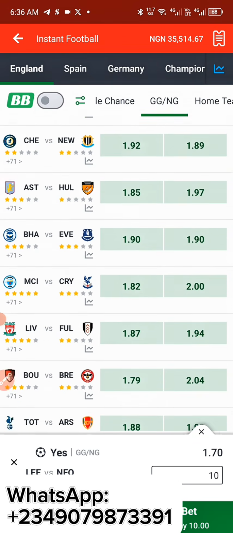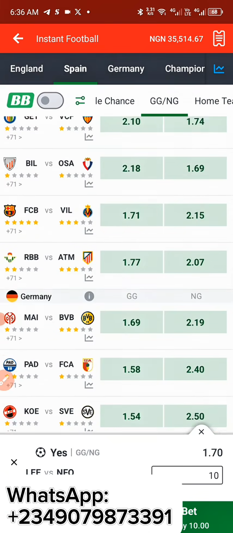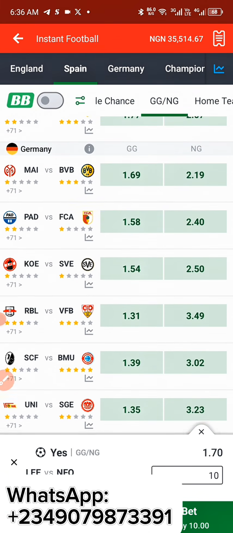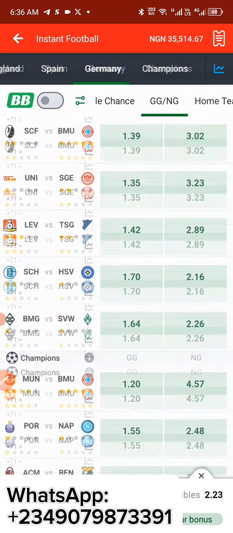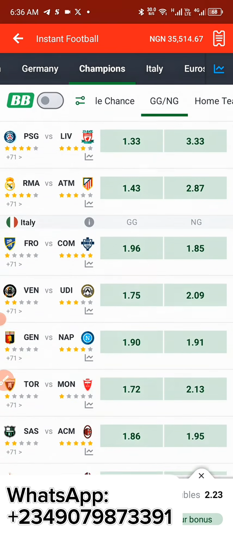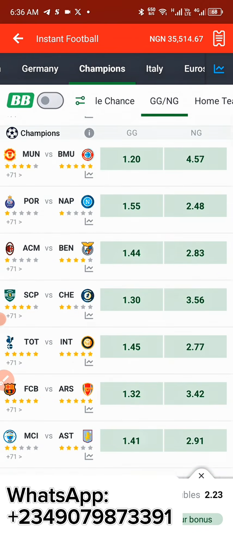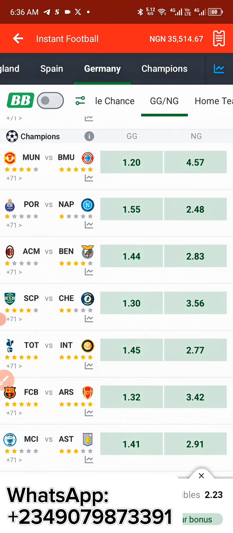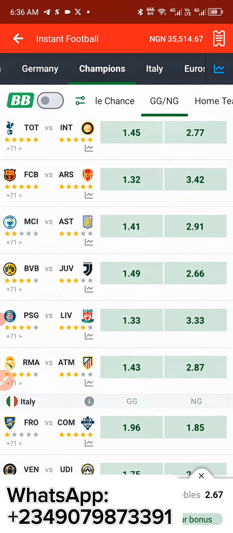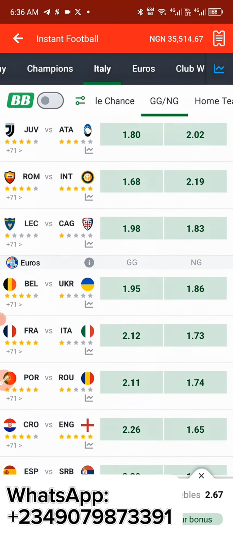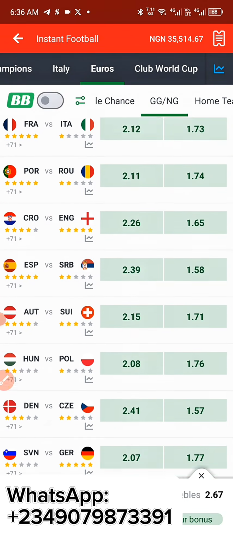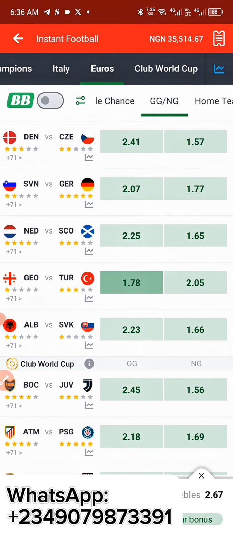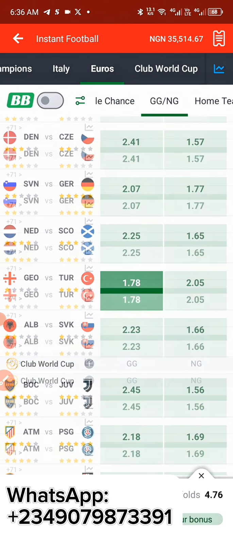So we're going to head over to the Germany section. What is the smallest odd in the Germany section? I've seen 1.31. 1.31 is the smallest odd in the Germany section. Let us head over to our Champions League section. What is the smallest odd in this Champions League section? I've seen 1.20. Is there anything lesser than that? This is 1.20. Let's go over to the Euro section. What is the smallest odd here? I've seen 1.78, Georgia versus Turkey. So let us go and review all of these games.